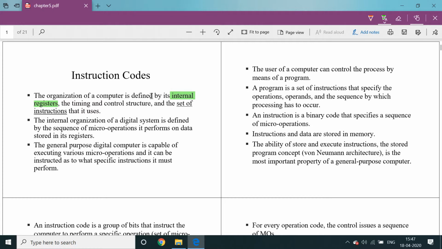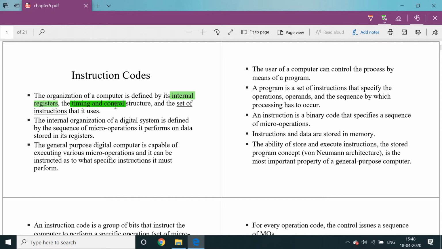Organization means the complete combination of internal registers and the timing and control structure. This is also a very important block, which provides timing signals like T0, T1, T2, T3, T4 and so on, depending on the binary sequence. If it is 2 power 3, 8 timing signals are possible. If it is 2 power 4, 16 timing signals are possible, T0, T1, T2 up to T15. Timing and control together control the processing inside the ALU operations. Control means we generate different control signals, different bus controller signals.